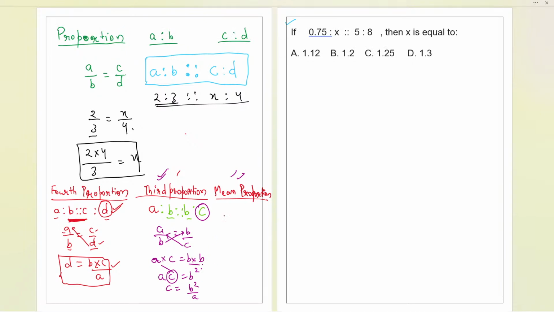Now further, the mean proportion is like we need to find the value of B over here. This B is the mean proportion value. Third proportion is C only we need to find. Okay. Now let us write again. Apart from what we have discussed previously, the same thing I'm writing over here. Now B only we have to calculate. This B will tell us the mean proportion. So square root of AC will be the value of this B over here. This B is the mean proportion we have got over here. I hope it is now clear.